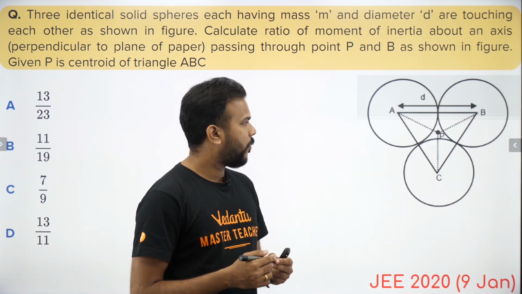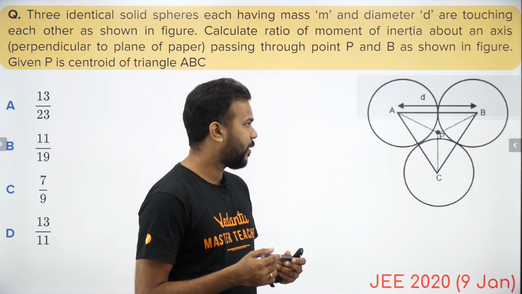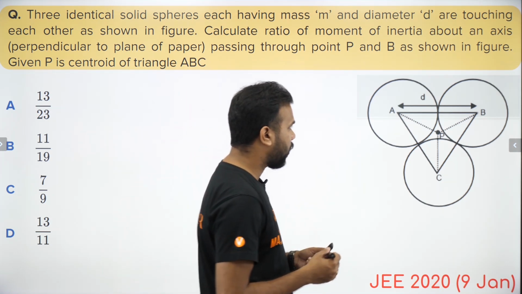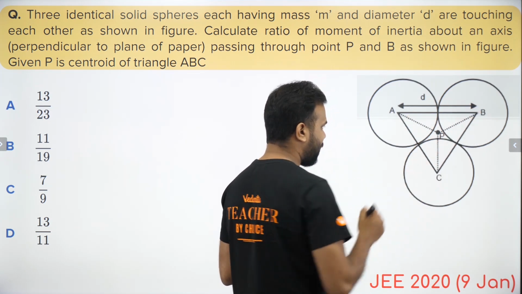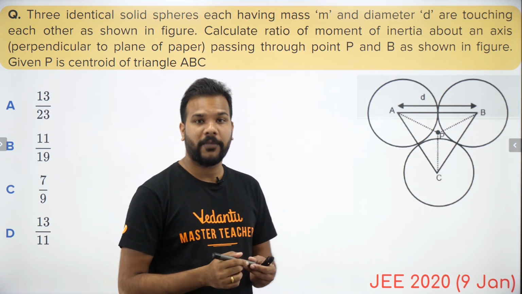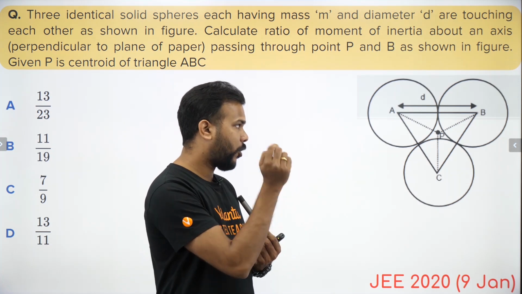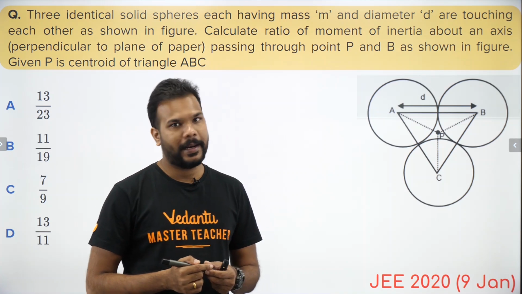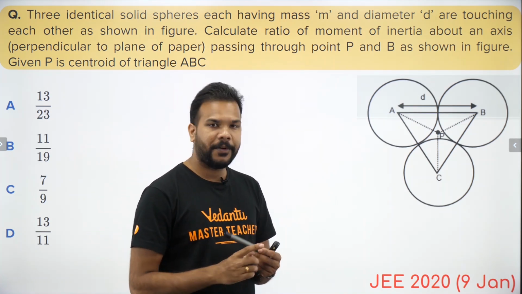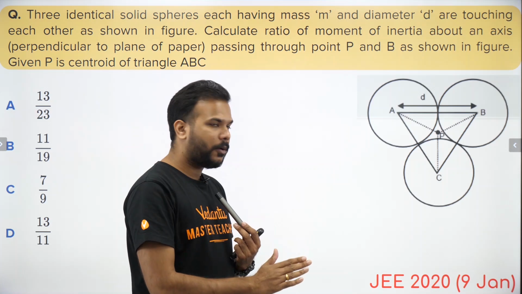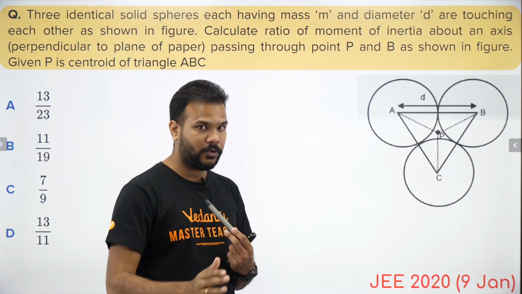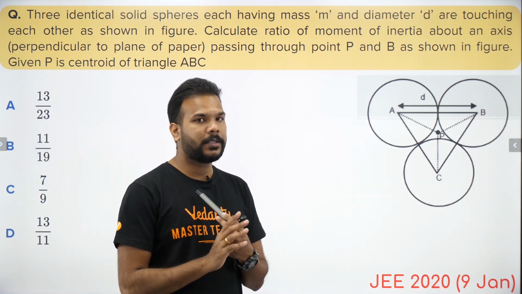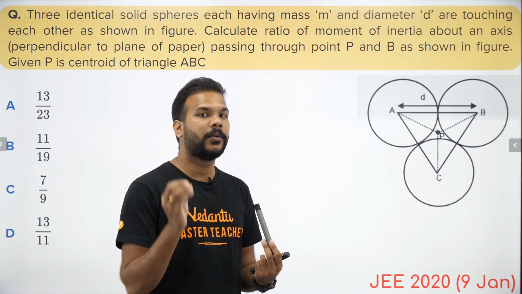Okay, so as you can see, we'll have to apply the parallel axis theorem again here, because the one that we know is about A, B and C for individual spheres, which is 2 by 5 mr square. But now the axis of rotation has shifted to P as well as to B, so that's why we'll have to apply the parallel axis theorem. So it could be a little lengthy as well, but we'll have to keep our mind in the question. We don't have to be distracted when we are solving this question, because such questions are prone to silly mistakes because they have nothing extraordinary in terms of thought process.